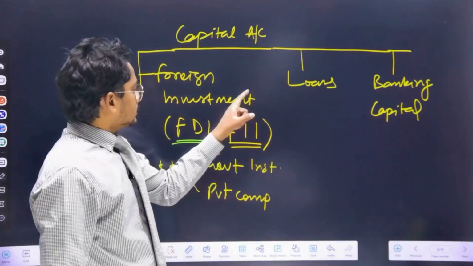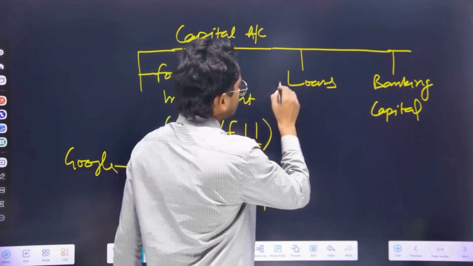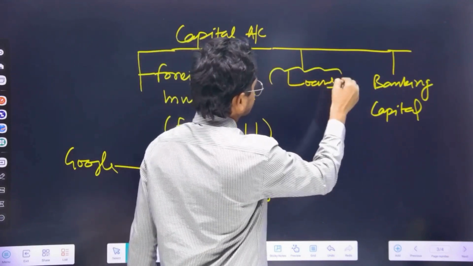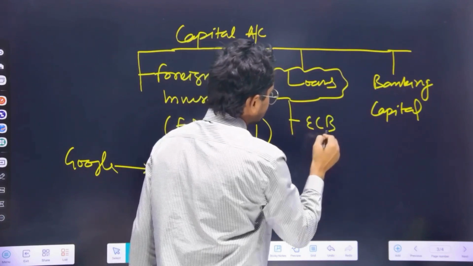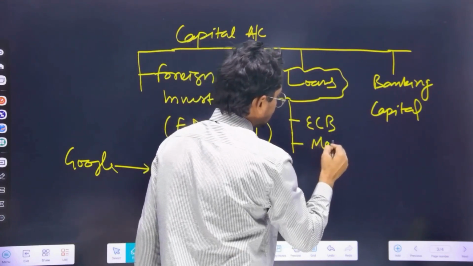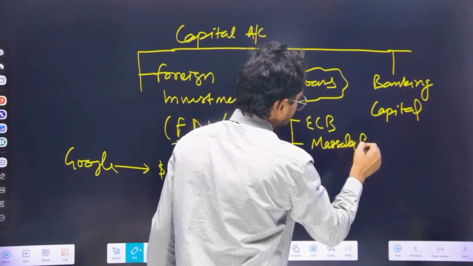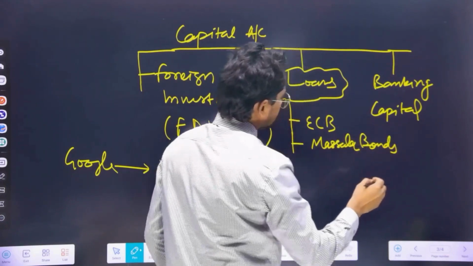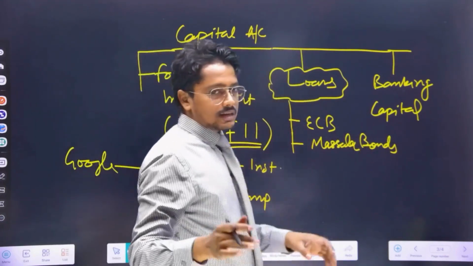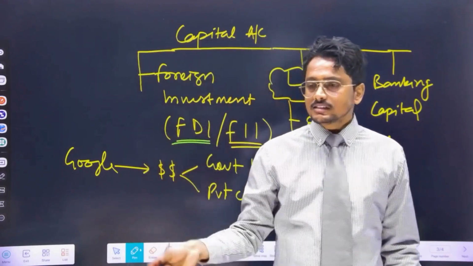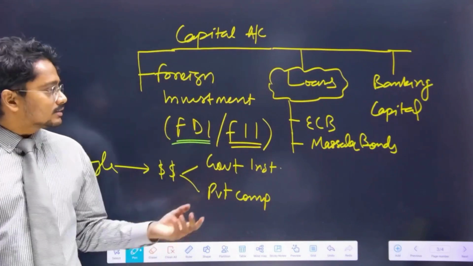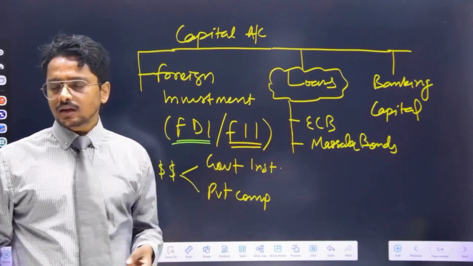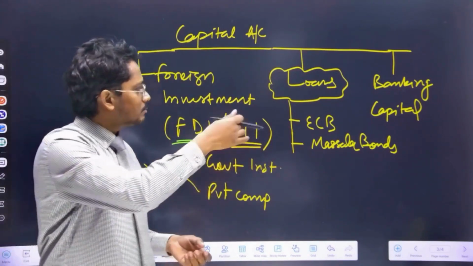Next category is loans. Loans can be external commercial borrowings and masala bonds. For example, Reliance Industries Limited is seeking some foreign money and asking for external commercial borrowing, and some foreign institutions give money to Reliance.